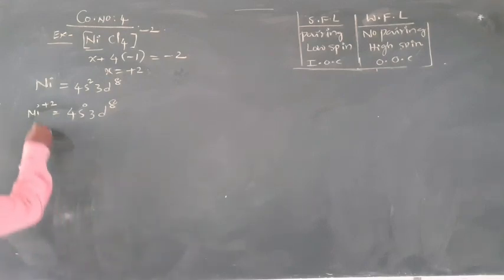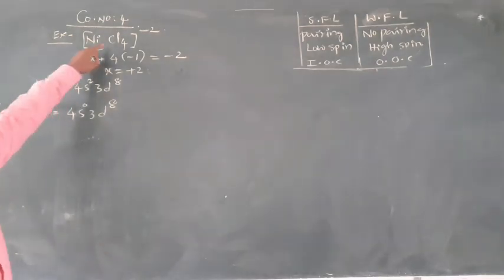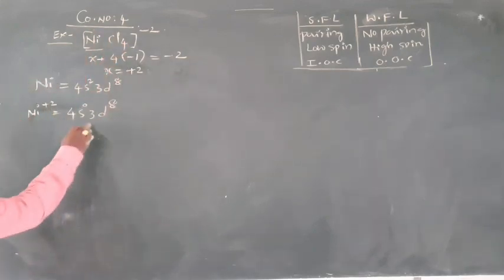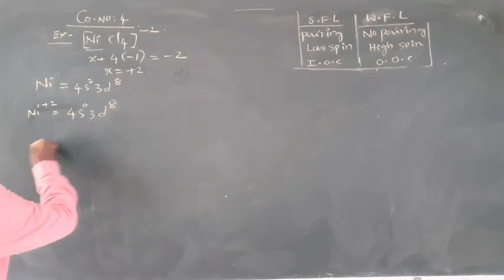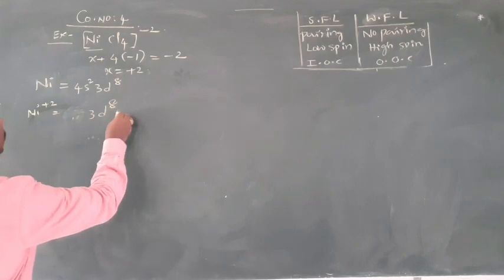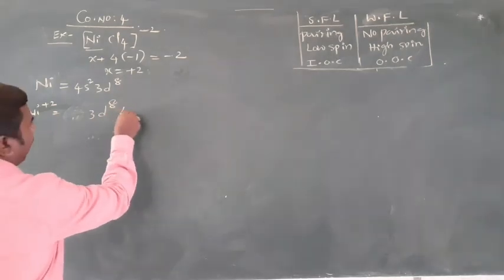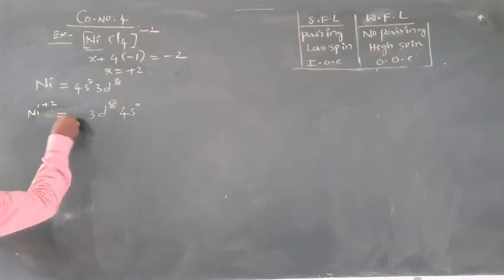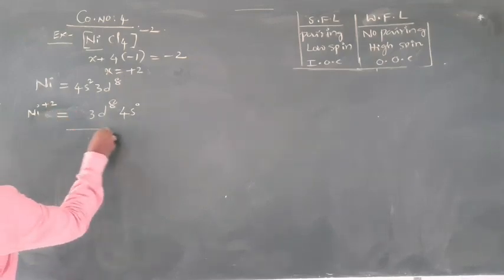Now, nickel plus 2 is the central ion in this complex. Its configuration is 4s0 3d8, so it can be written as d8.